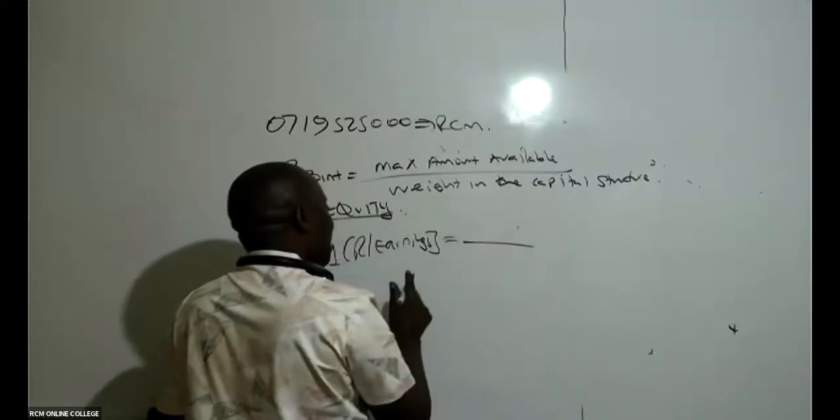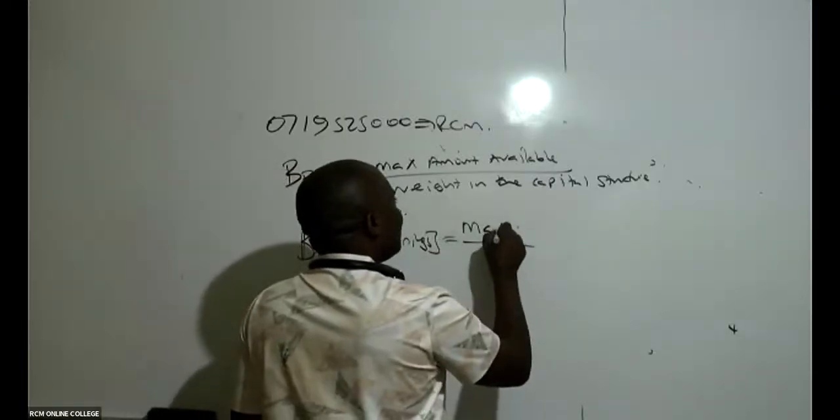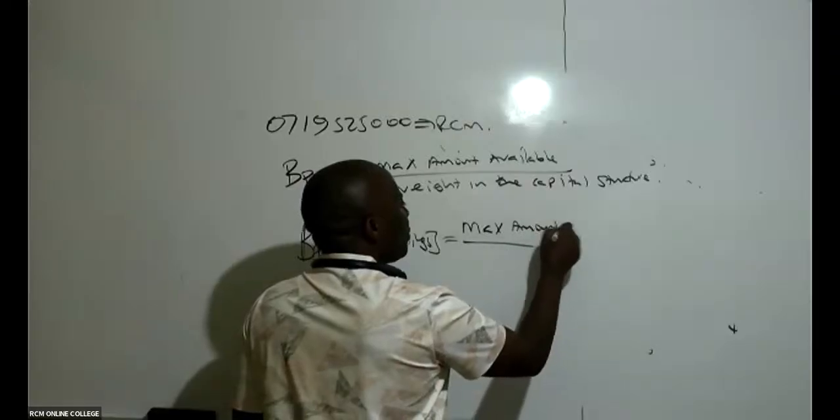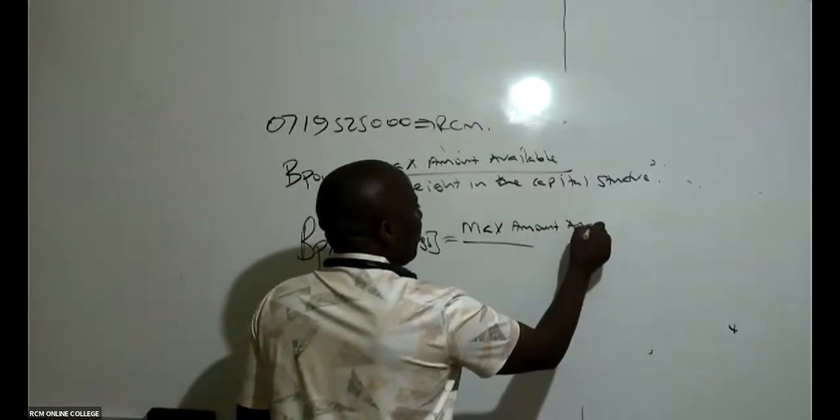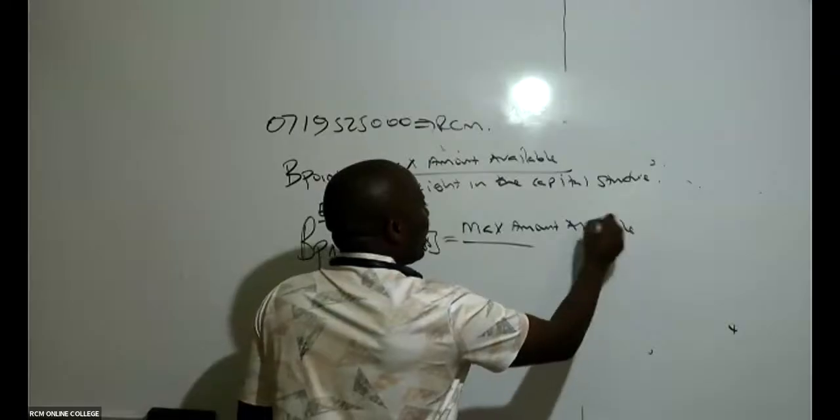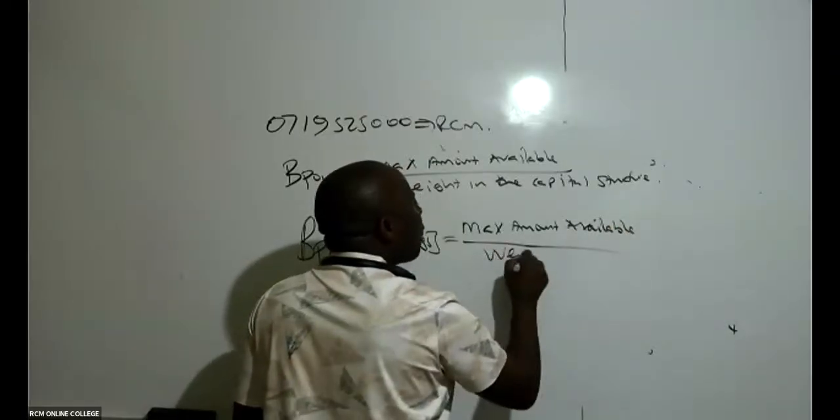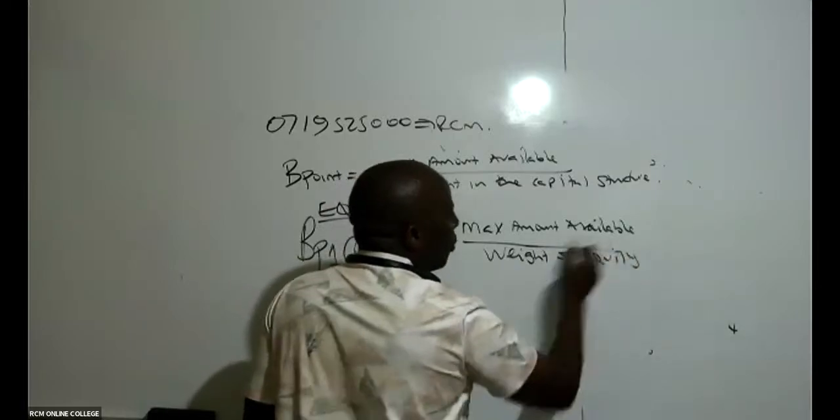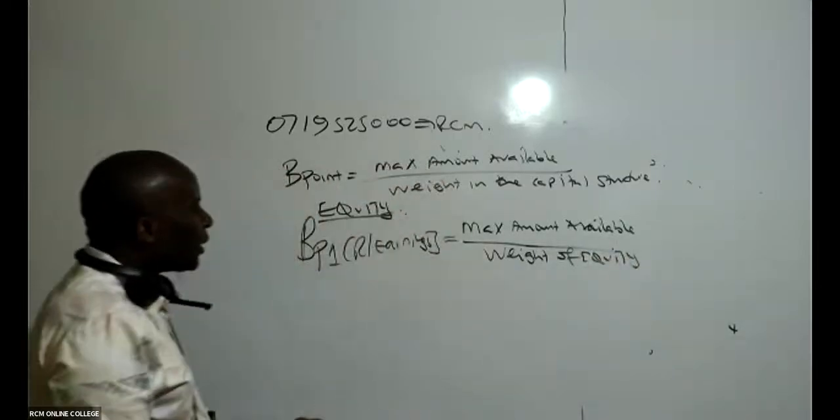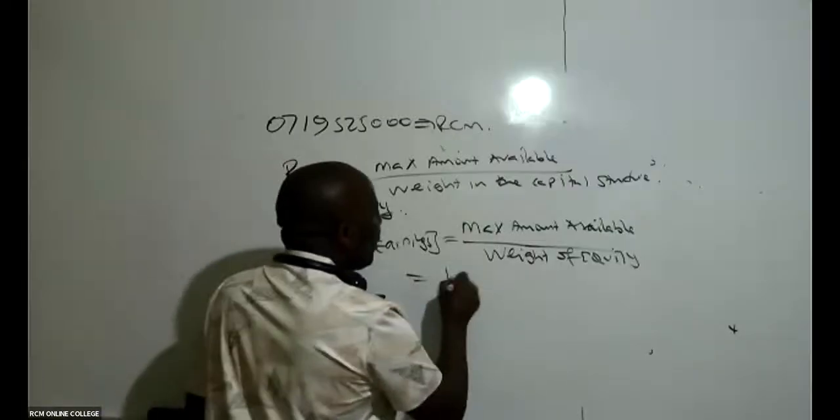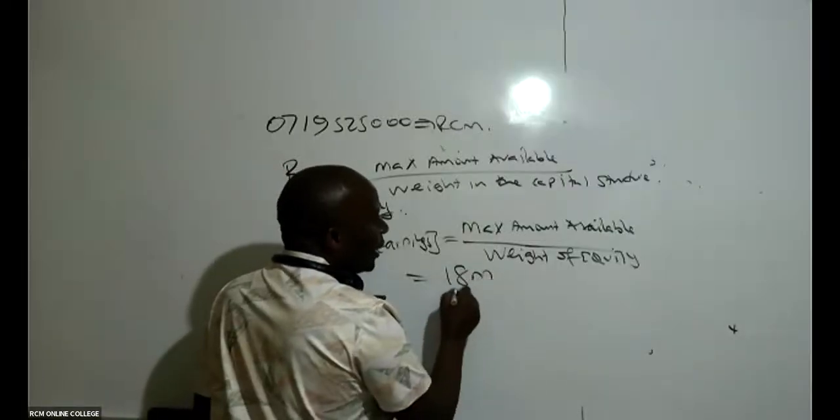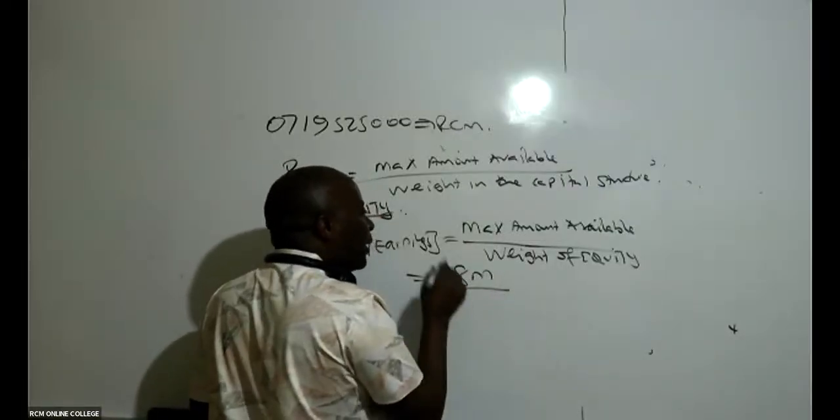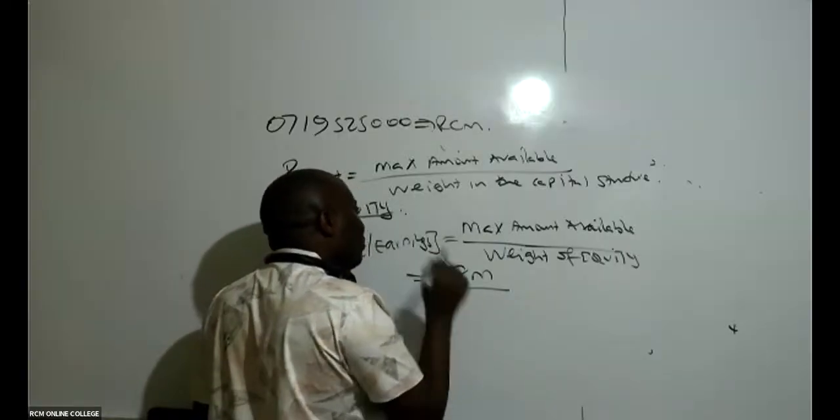So this breakpoint will be the maximum amount available, divided by the weight of equity. Because you see, retained earnings is an equity component, and we are saying that for retained earnings we have 18 million. So this 18 million, we divide by the weight of equity in the capital structure.